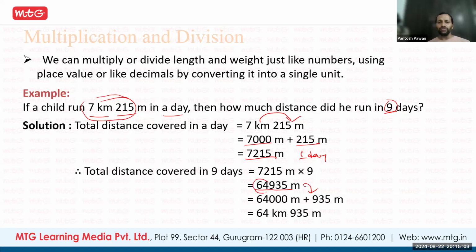Now it is converting back. So 64,000, so 64 kilometers. 1,000 meters is 1 kilometer. So 64,000 meters is 64 kilometers. Balance is 935. So it is 935 meters. Yes, Kevin.